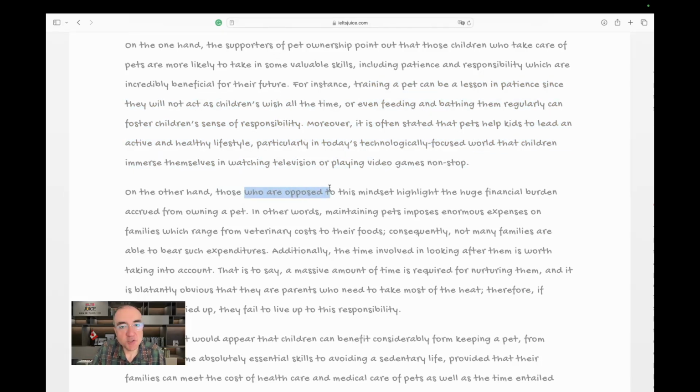So this shouldn't be passive. That's a bad error. This shouldn't be passive. This should be active. And it already affects my understanding of the essay. Ouch. That's a bad error.